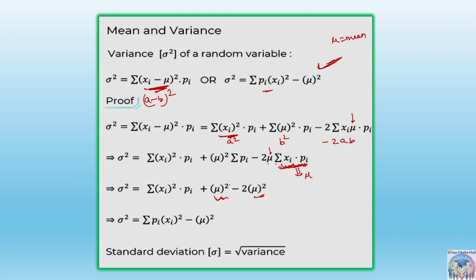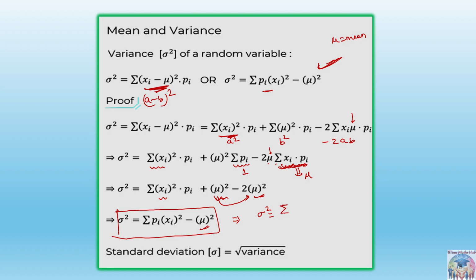Then it is already mu square, because sigma of pi is 1. Sigma of pi is 1. Okay, mu square is a constant, sigma of pi is 1, and sigma of xi square pi will remain as it is. So this mu square minus 2 mu square will become minus mu square, and that is how we got this value. This can also be written like this: sigma square is equal to,